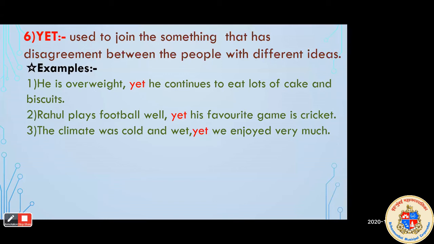And the third, yet we enjoy very much. We can say that if the climate is cold and wet, nobody is ready to go in that climate to enjoy things. So, yet we enjoy very much. They are saying that yet we enjoy very much. So here, two different, contrasting ideas are given in all three sentences. When we have to join different, contrasting ideas, we have to use the conjunction yet.